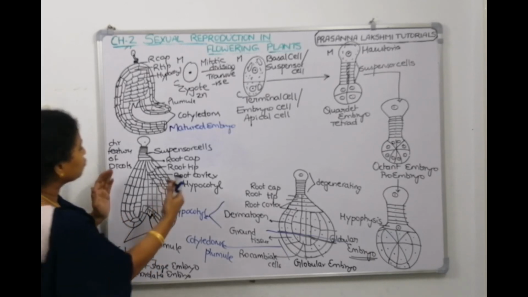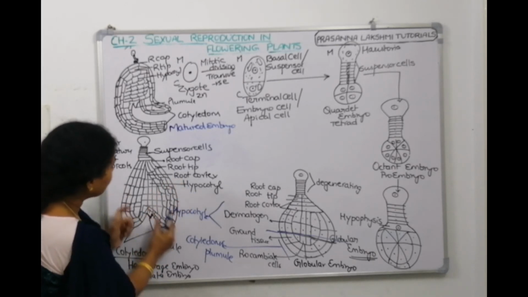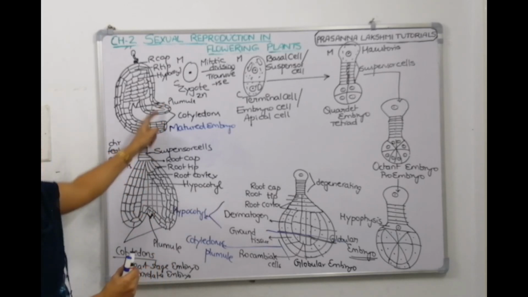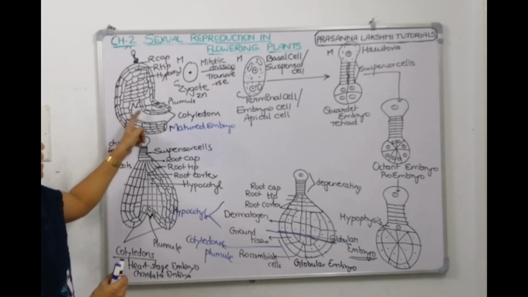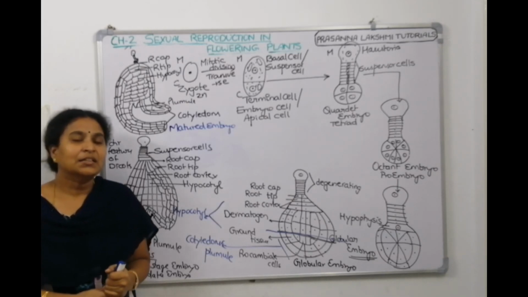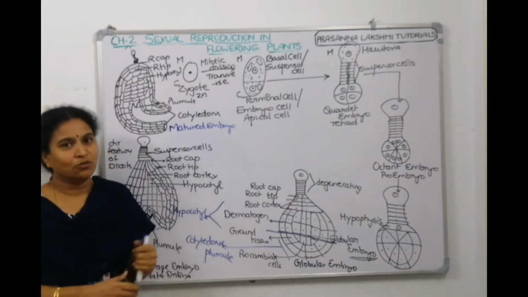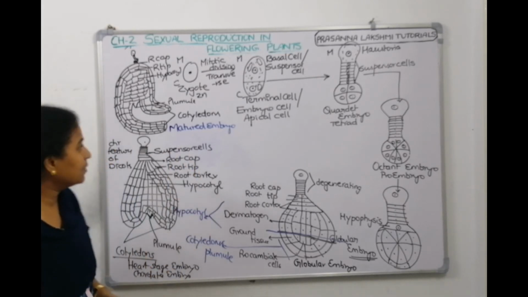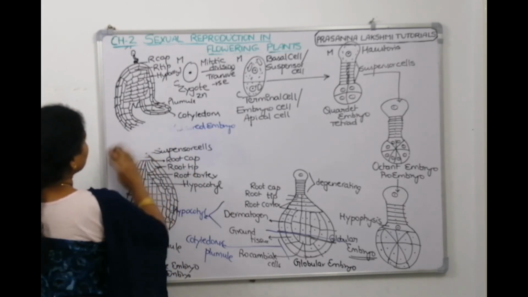Since there are so many cells here, they are growing and taking a curvature, and the curvature will become like this, and here is the plumule. Understood? So can I erase this? Now we will see the development of the dicot seed also. From this only the seed will develop, right? So you already took the screenshot.